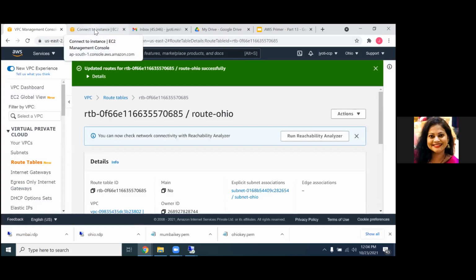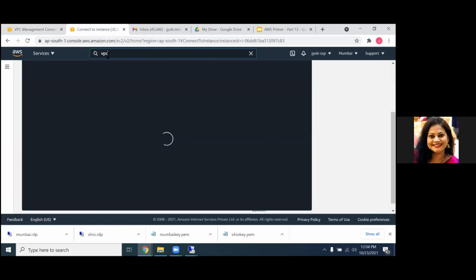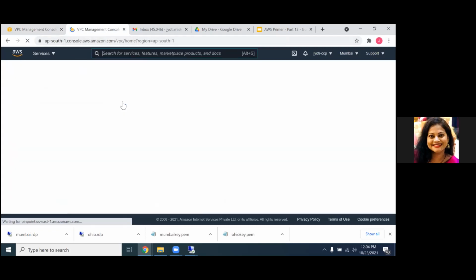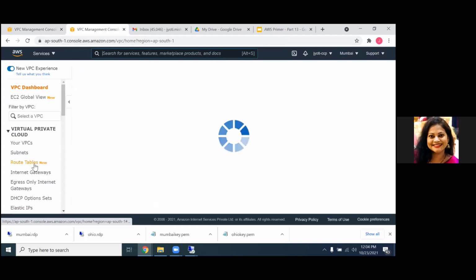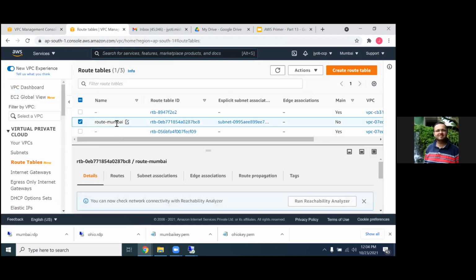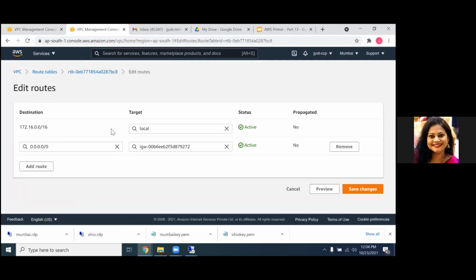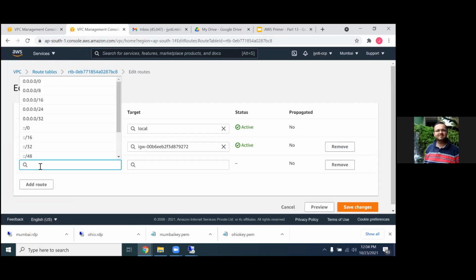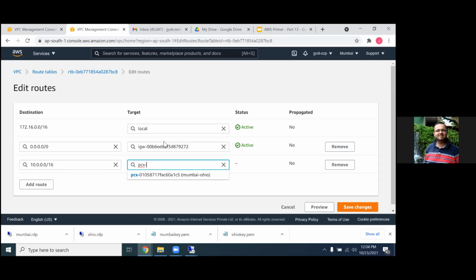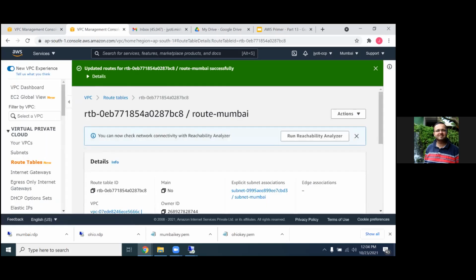Same thing, we'll go and do it in our Mumbai region as well. Now you understand why the IP ranges need to be different. Okay. Pairing connection. Save changes. Okay. Now let's go ahead and repeat the same thing.